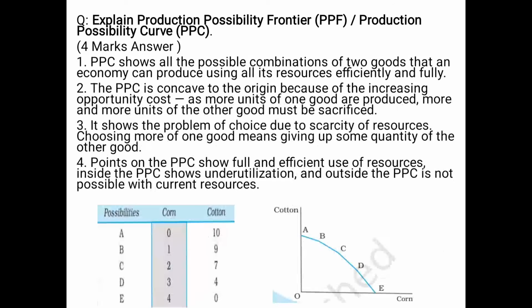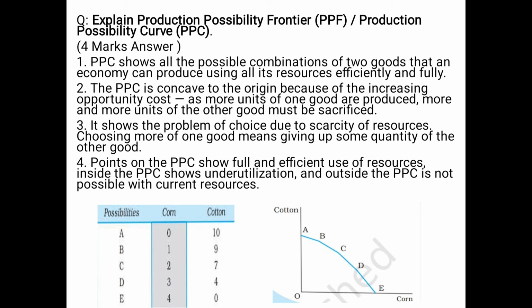Now let's move on to the next question and the last question from the 4 marks. Explain the production possibility frontier, PPF. The production possibility curve shows all the possible combinations of two goods that an economy can produce using all its resources efficiently and fully. The PPC is concave to the origin because of the increasing opportunity cost. As more units of one good are produced, more and more units of the other good have to be sacrificed. This shows the problem of choice.